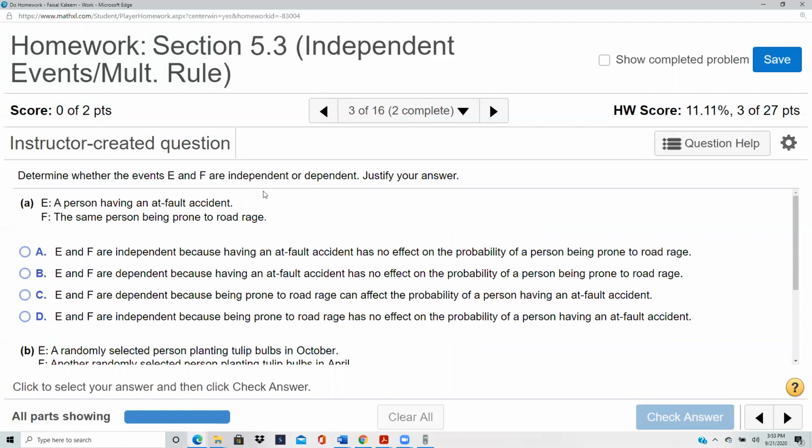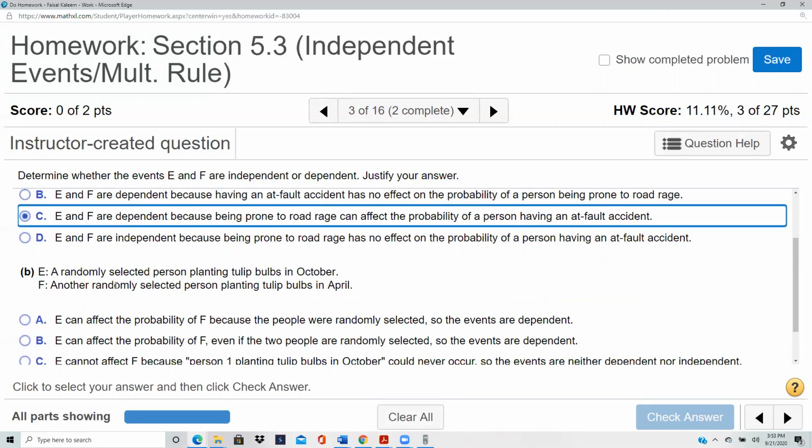Determine whether independent or dependent. A person having an at-fault accident, the same person being prone to road rage. These two depend on each other, because a person who is prone to road rage will probably, because of that temperament, have an accident. So they are dependent, because being prone to road rage can affect the probability of a person having an at-fault accident.